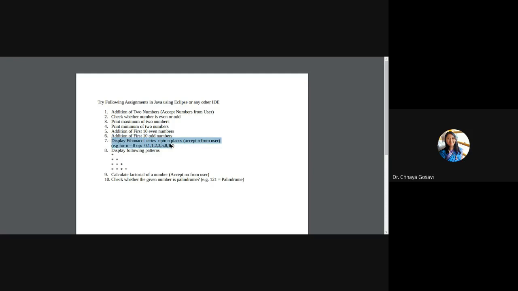Then Fibonacci series. To accept input from the user, you need the Scanner class. So let me explain the Scanner class. I'll explain it in the next lecture. Or you can find out how to accept input from the user using the Scanner class. Then display this type of pattern. Calculate the factorial of a number. Instead of accepting it from a user, currently just assign some hard-coded value. Check whether the given number is a palindrome or not. So do these 10 assignments. And if you have any queries, we can discuss them in the next lecture.